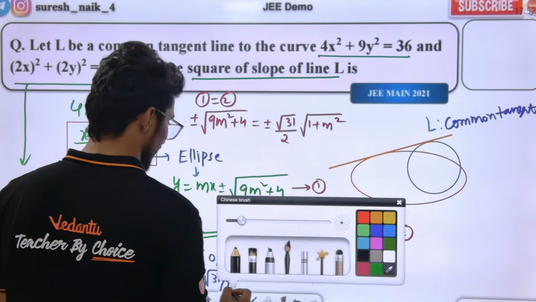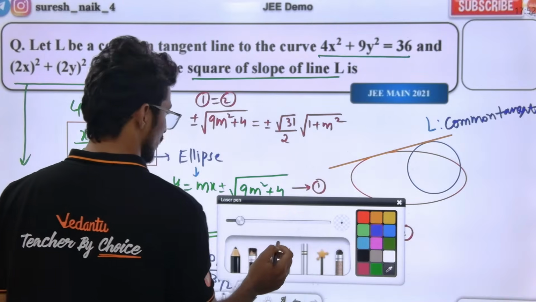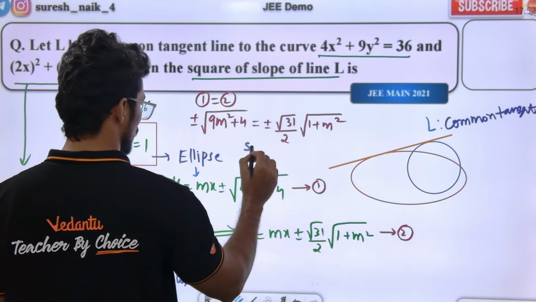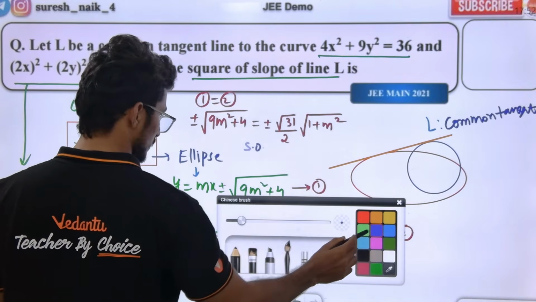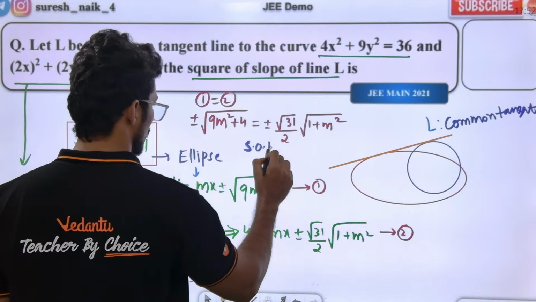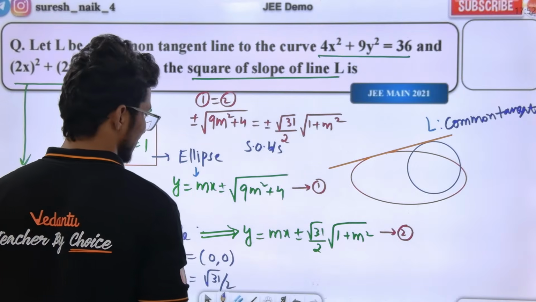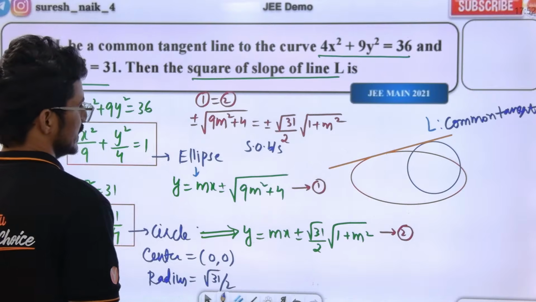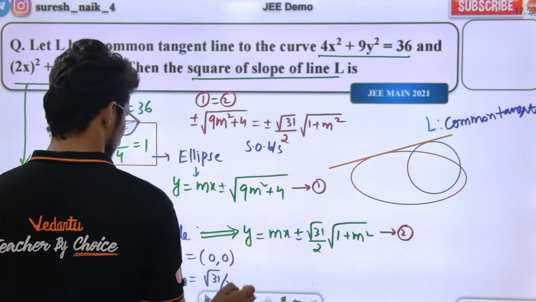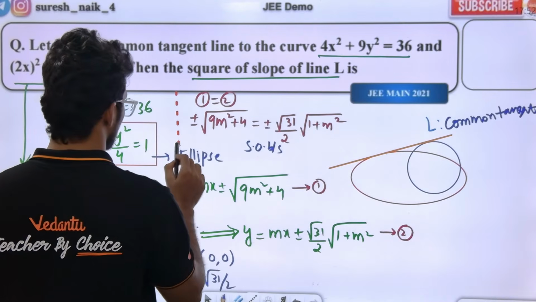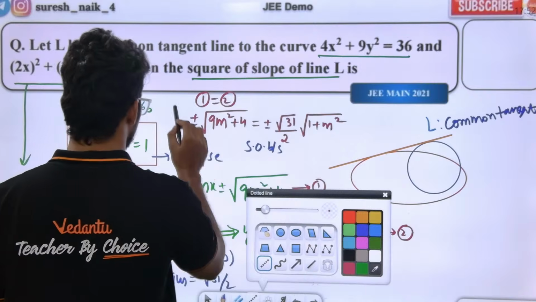Squaring on both sides, what do we get? First you divide this.